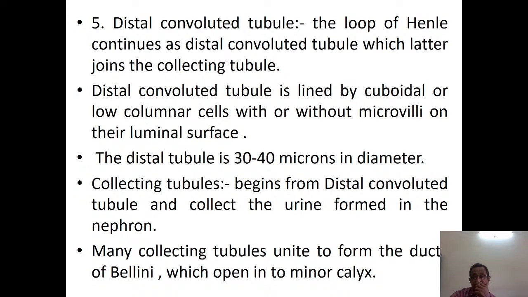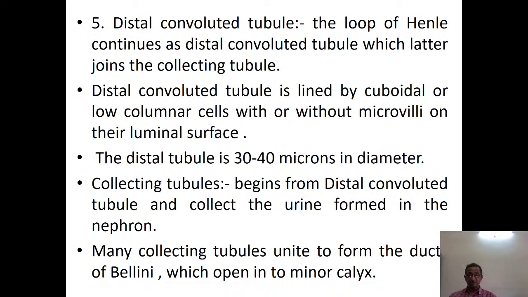The loop of Henle continues as the distal convoluted tubule, which later joins the collecting tubule. The distal convoluted tubule is lined with cuboidal or low columnar epithelium. This distal convoluted tubule does not have microvilli, which means it is not reabsorbing water. The distal tubule is about 30 to 40 microns in diameter.